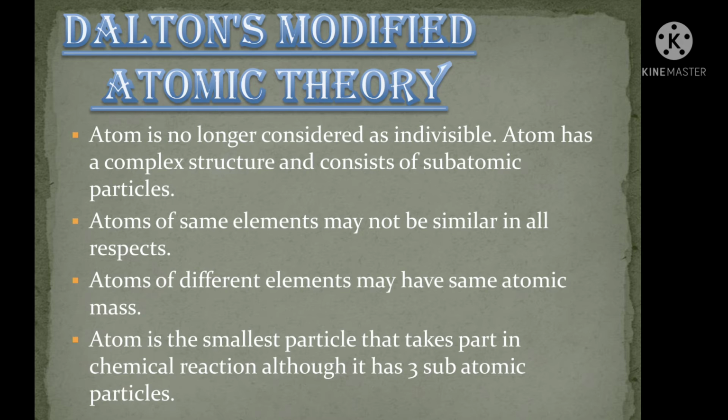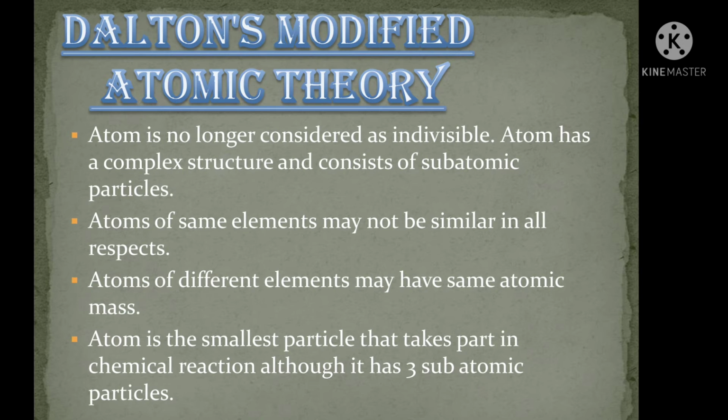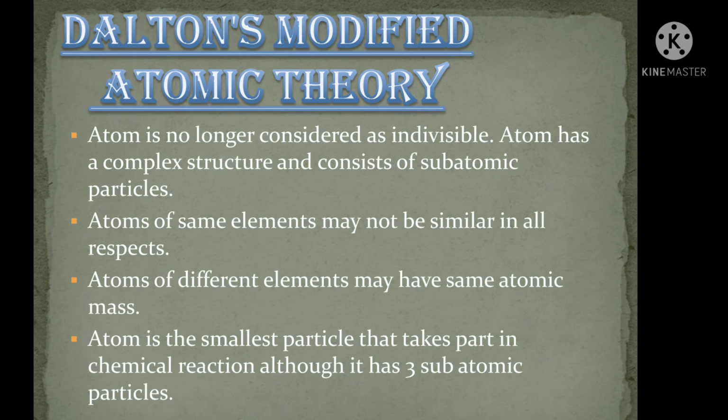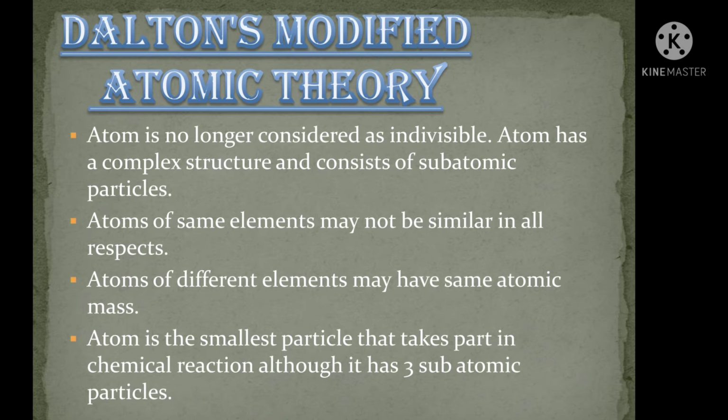Second point is, atoms of the same element may not be similar in all respects. Atoms of the same element may possess different atomic masses. Like hydrogen has atomic masses 1 AMU, 2 AMU, 3 AMU. It can differ. Like chlorine has 2 atomic masses, 35 AMU and 37 AMU, which are known as isotopes.